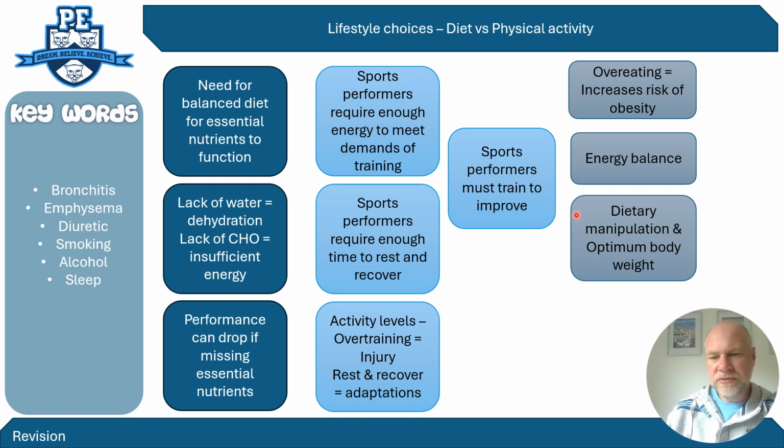Then you might want to go on to things like dietary manipulation. So marathon runners might use carbohydrate loading before an event, or particular sports performers might look at achieving a particular optimum body weight, so being lighter. Jockeys in particular, or different events require different optimum body weights. So in terms of your physical activity and diet, you're linking those two together, saying you're consuming the right amount of calories depending on the sport that we're taking part in.